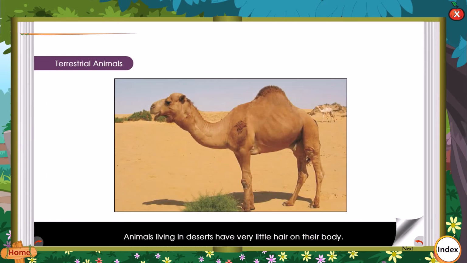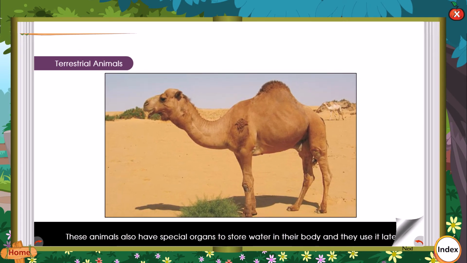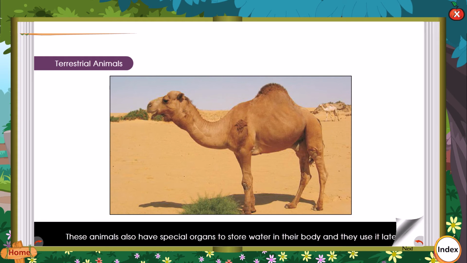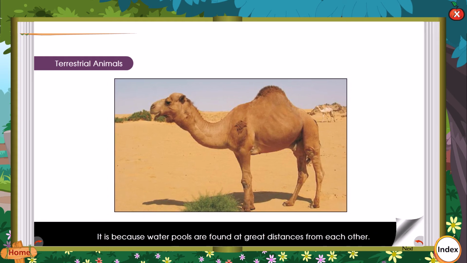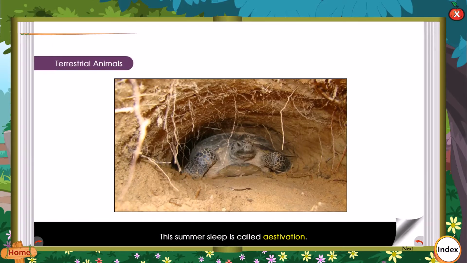Animals living in deserts have very little hair on their body. Their skin protects them from the sun. These animals also have special organs to store water in their body, and they use it later. It is because water pools are found at great distances from each other. Some animals in the hot desert settle down to a long sleep in summer months. This summer sleep is called estivation.